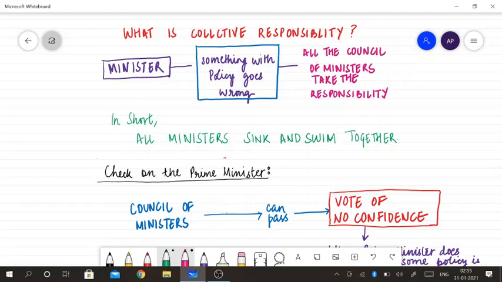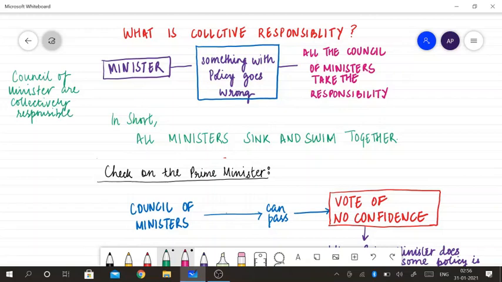It means that the Council of Ministers is collectively responsible to the parliament. The policy of the government is not that of one minister, but of all the ministers. It is not that if some policy fails, then only one minister is going to be responsible for that. In the parliament, they are all responsible collectively.